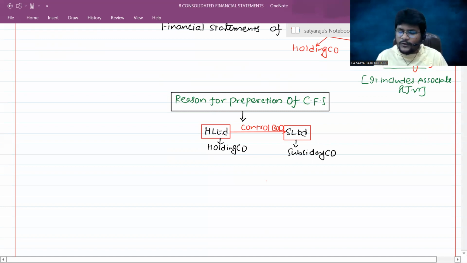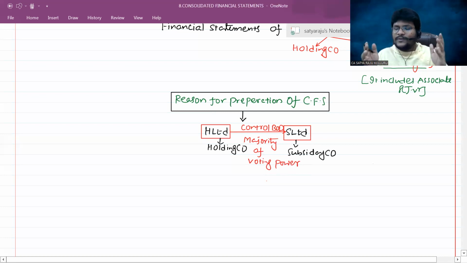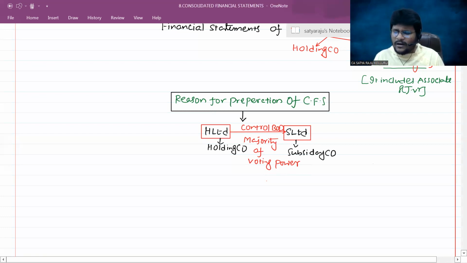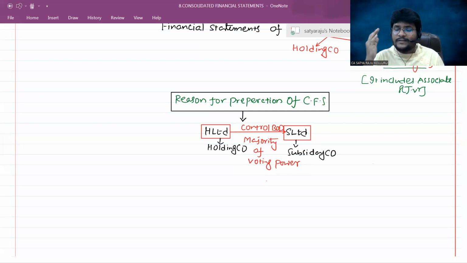Another scenario is majority of voting power. If the majority of voting power is in the hands of H Limited, then the other company is known as a subsidiary company. Hope you already know such facts; you learned such things under the Companies Act 2013 itself, or in some accounting standards like AS 18, in case of disclosure of related party disclosures. We already discussed such issues. Am I right, guys? Okay.